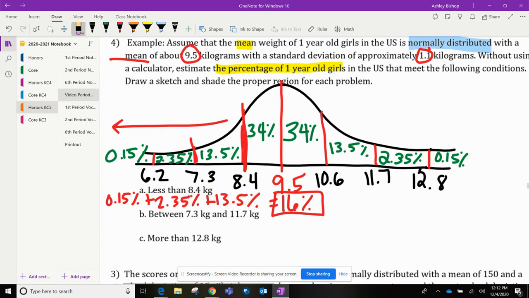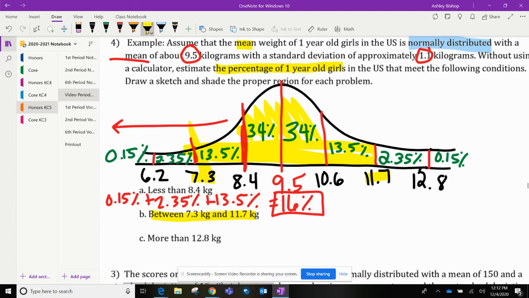Alrighty, now let's do the next one. What percent are between 7.3 and 11.7? Well, here's 7.3, here's 11.7, and their thresholds start here. Between is above 7.3 and below 11.7. So it's all of these here, including these.